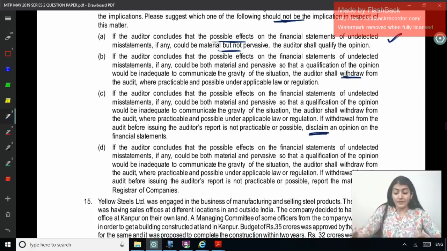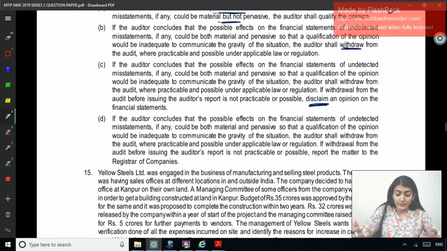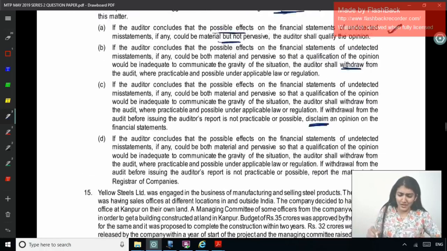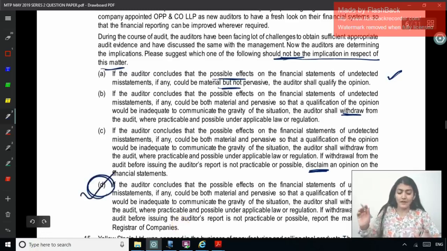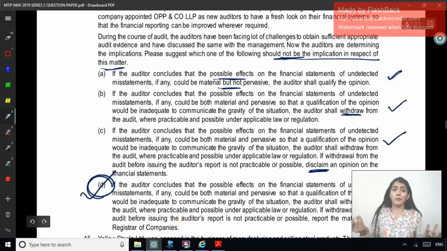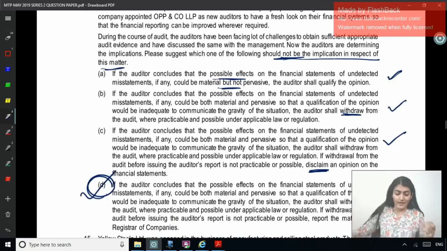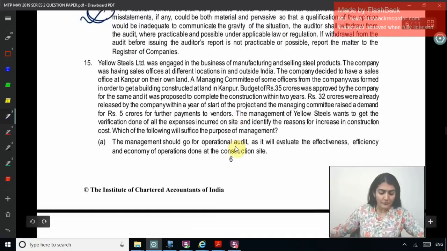If withdrawal is not practicable, report the matter to the ROC. No, report the matter to the ROC. So which should not be the implication in respect of this matter? The D one. Right, so D is the correct answer. These three are correct options. Last one, this cannot be possible. This is not possible. Okay, right, so now coming to question number 15.